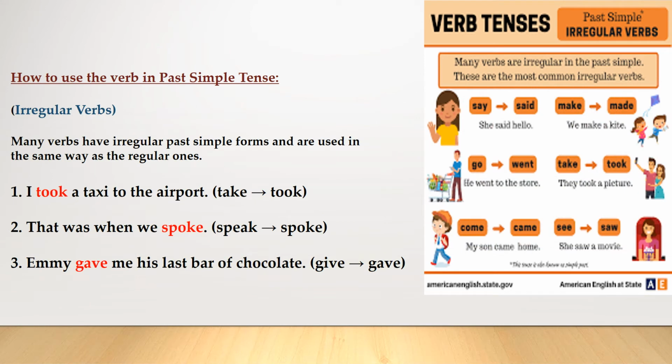As for irregular verbs, they have different and unpredictable forms. They need to be learned individually. Many verbs have irregular past simple forms and are used in the same way as the regular ones. For example, I took a taxi to the airport. Take, took. That was when we spoke. Speak, spoke. Emmy gave me his last bar of chocolate. Give, gave.